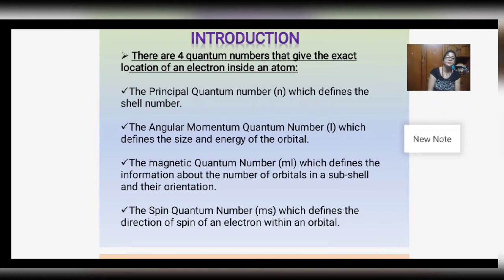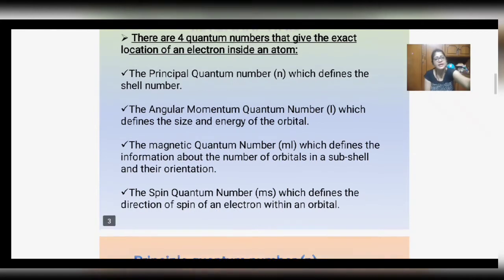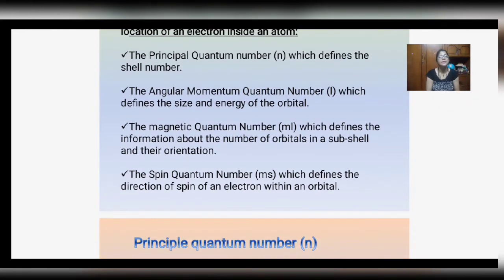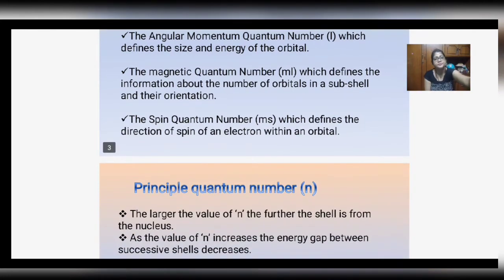Then comes the magnetic quantum number, represented by m, which gives information about the number of orbitals in a subshell and their orientation as well. And finally, the spin quantum number, represented by s, gives you the idea of the direction of the spin of the electron within an orbital.